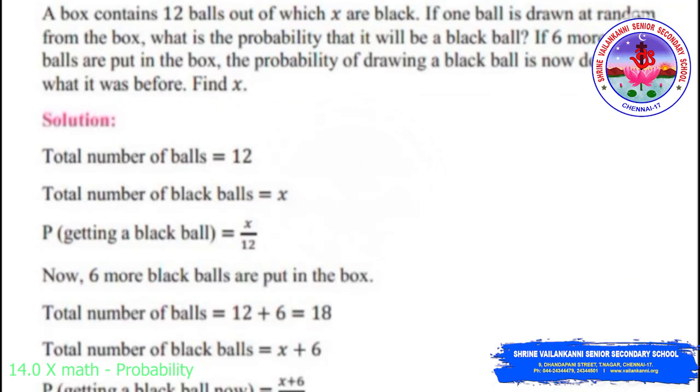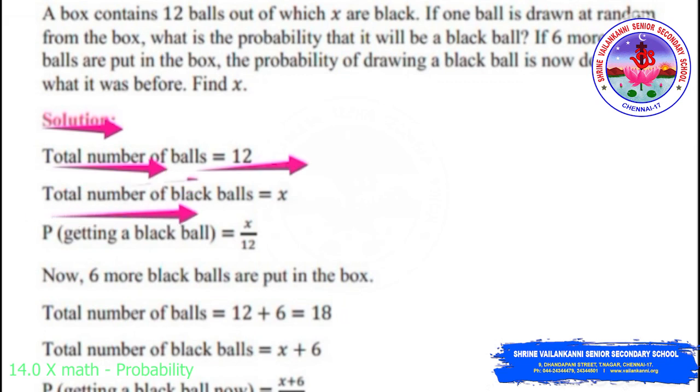10th question. A box contains 12 balls, out of which X are black. If one ball is drawn at random from the box, what is the probability that it will be a black ball? If 6 more black balls are put in the box, the probability of drawing a black ball is now double of what it was before. Find X. Solution, we have the total number of balls, that is the outcomes, which is equal to 12.